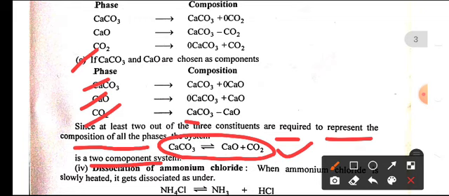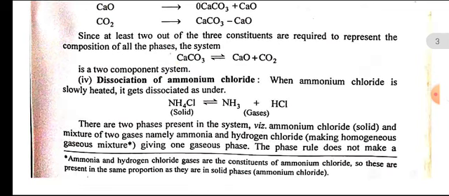Why is it a 2-component system? Since at least 2 out of the 3 constituents are required to represent the composition of all 3 phases in the system. Next, similarly, ammonium chloride. Ammonium chloride is also a 2-component system.